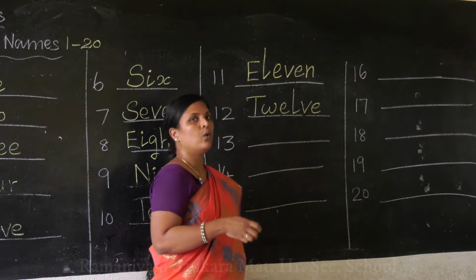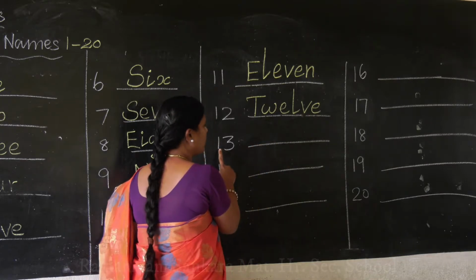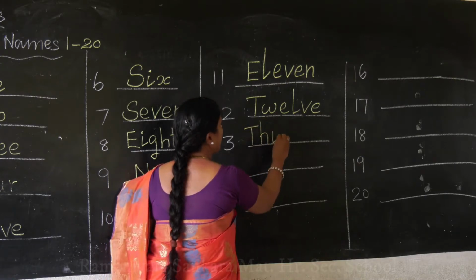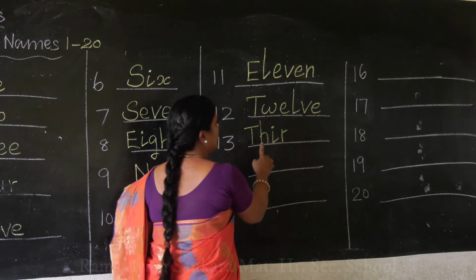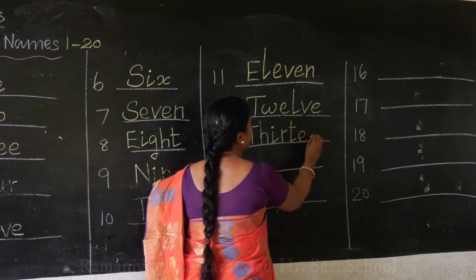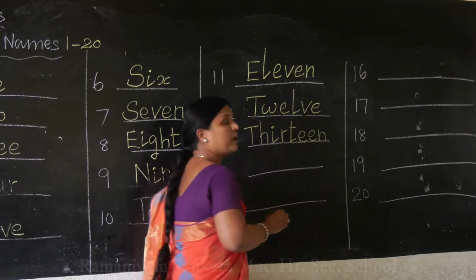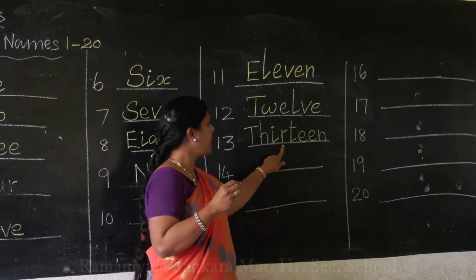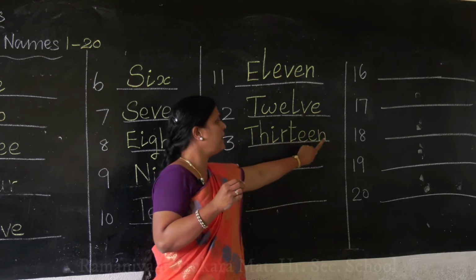Now we'll move on to 13. T H I R T E E N. Okay, this is a long word. T H I R, T E E N.